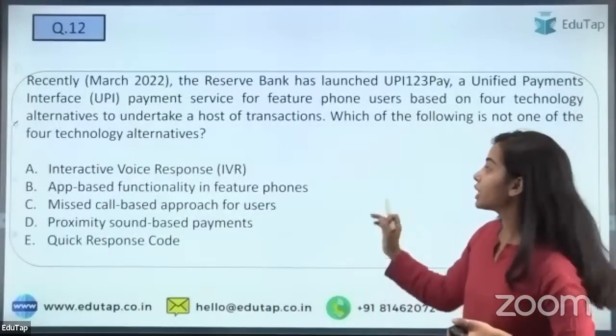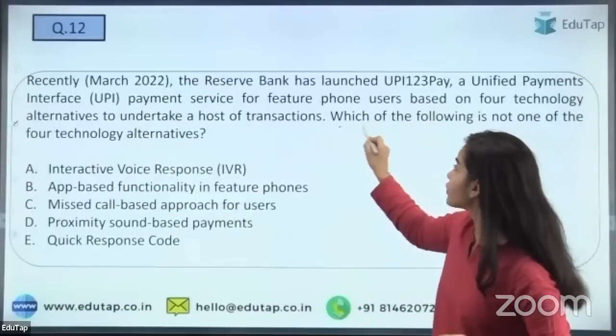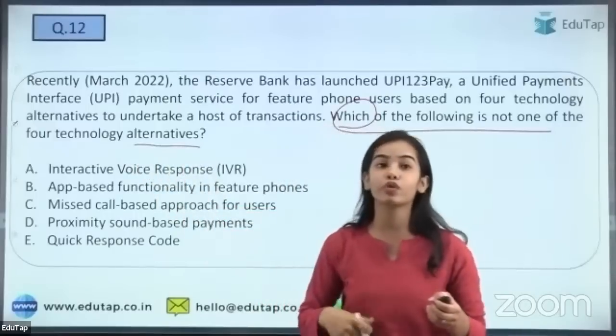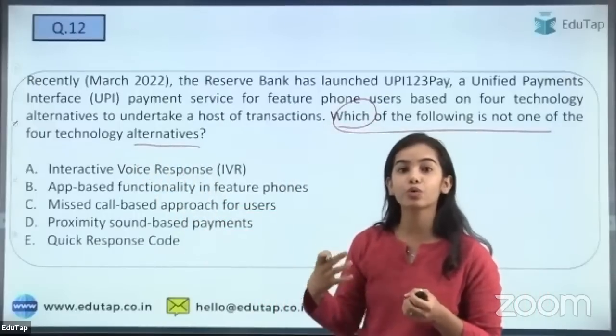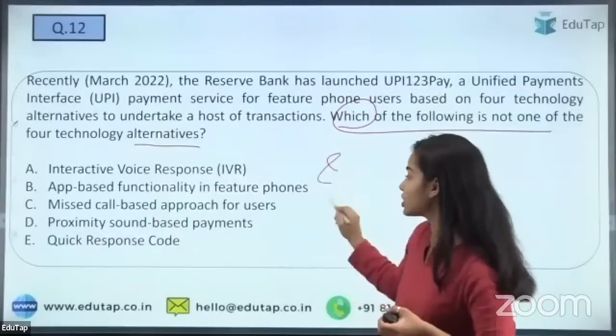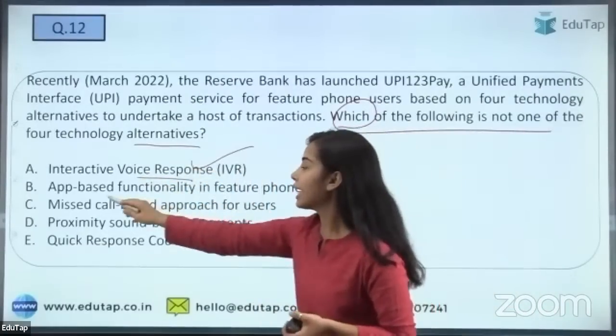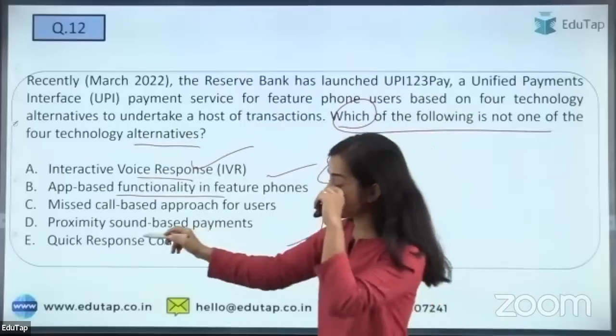Now the next question is that under the UPI 123 pay, which of these following is not one of the 4 technology alternatives through which you can pay? So you can pay through which of the technologies you cannot pay. So interactive voice response, you can pay through this. App-based functionality, you can pay through this. You can transact through this.